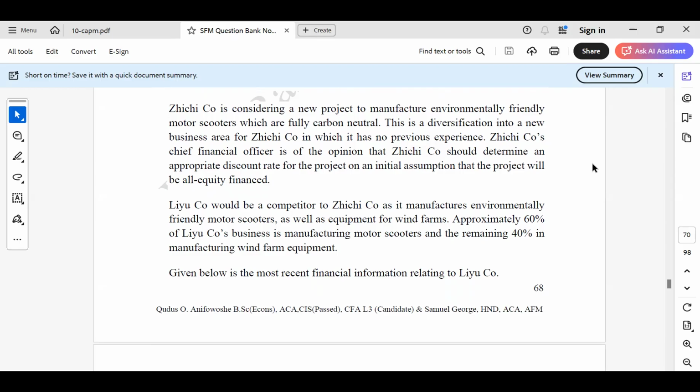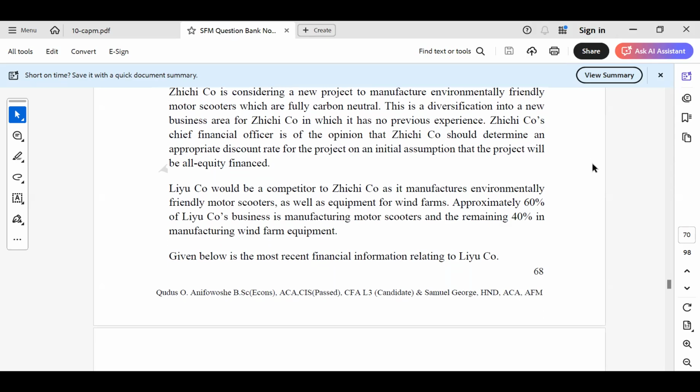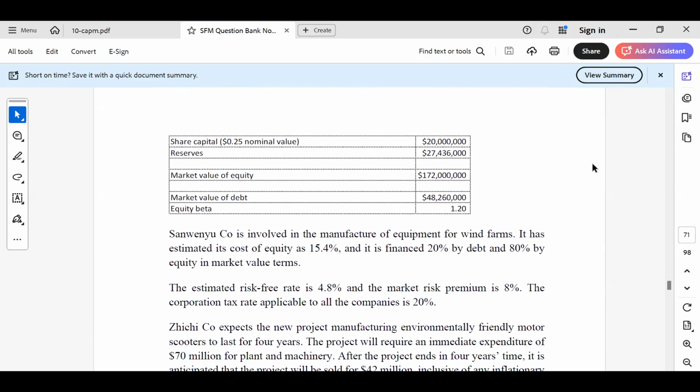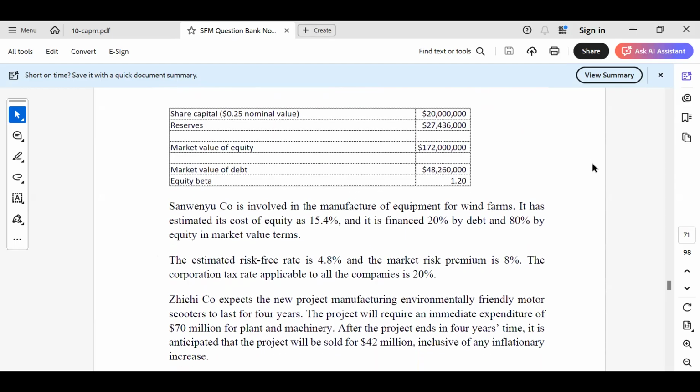Given below is the most recent financial information relating to Liu. Okay, share capital 25 cents nominal value, reserves, market value of equity, market value of debt, equity beta.